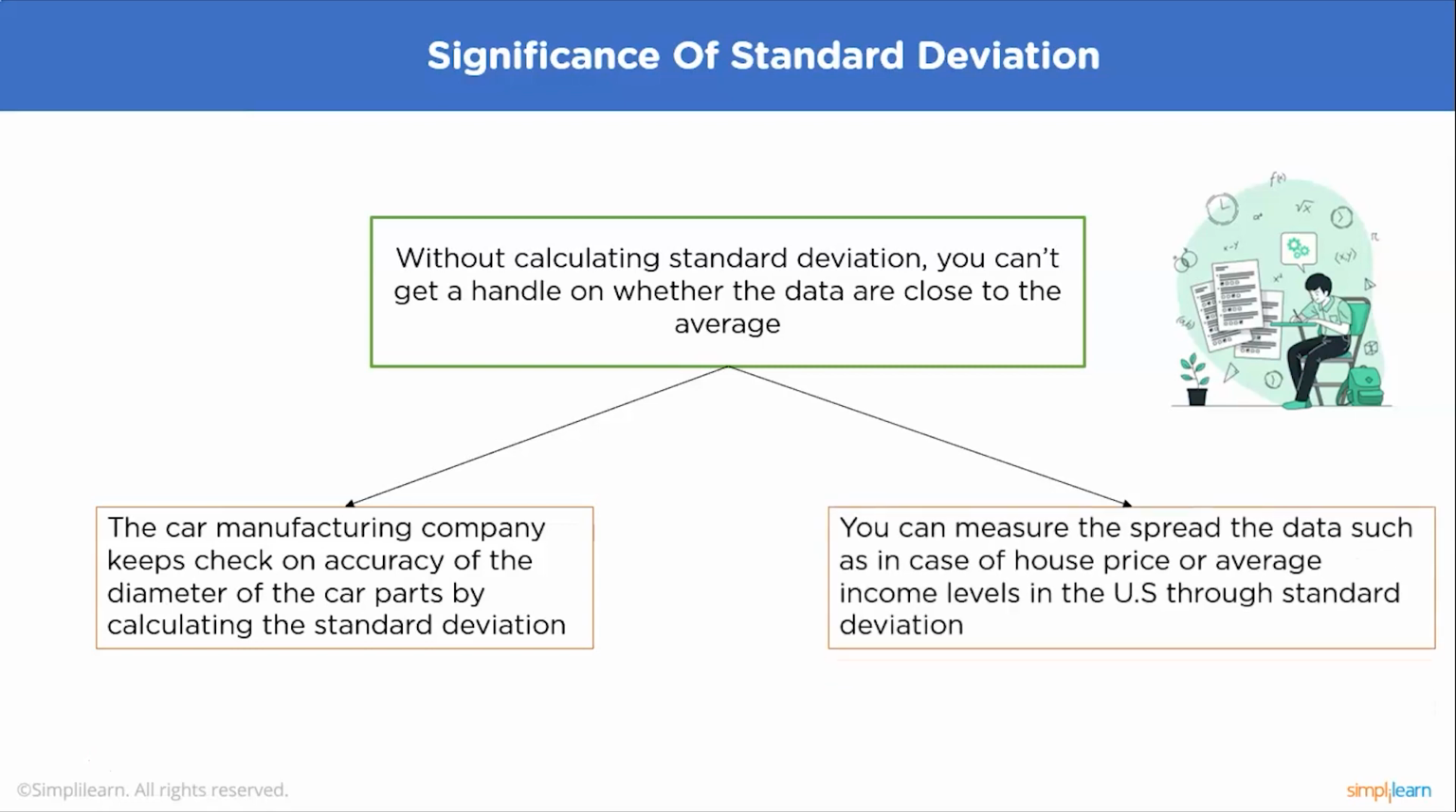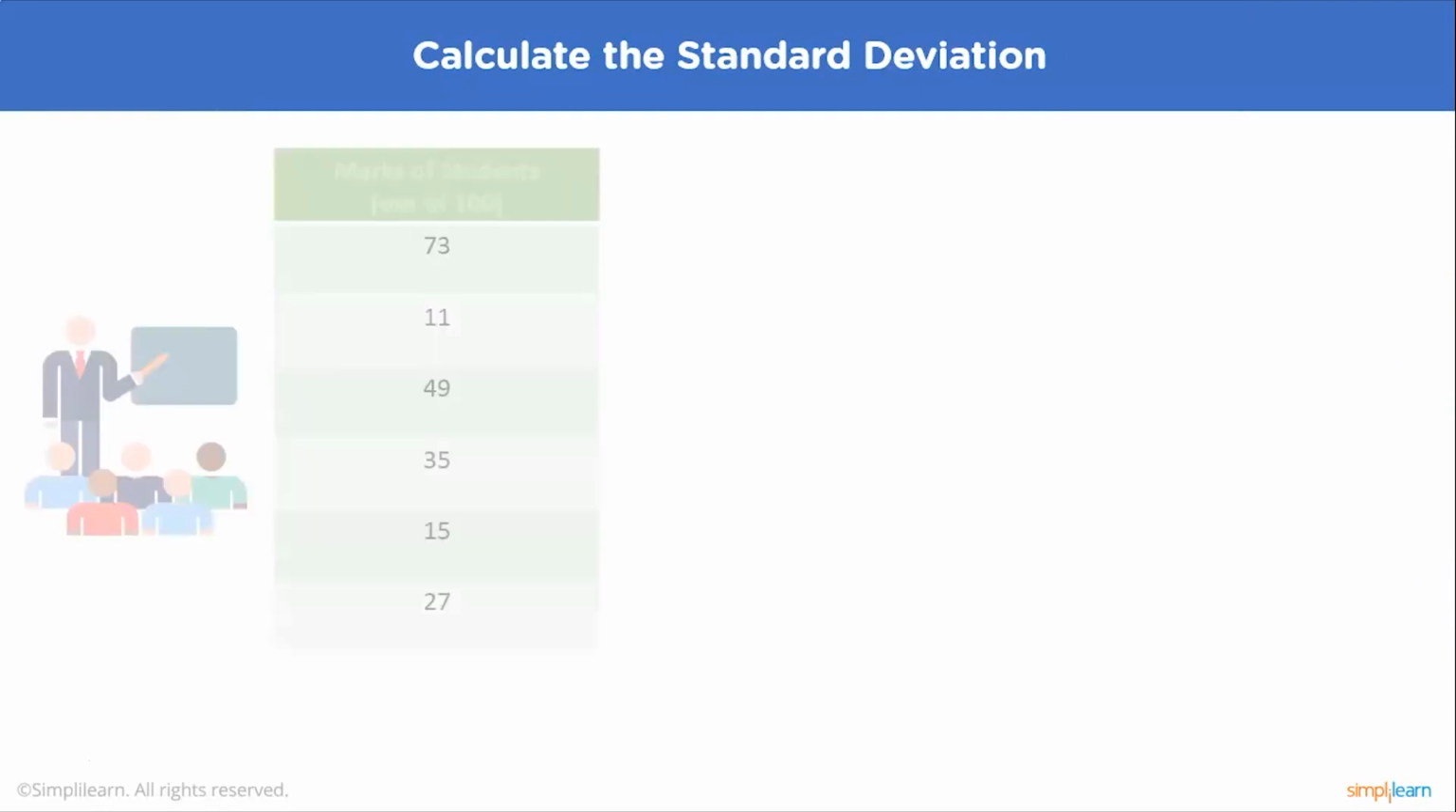The second example you can think of is the spread of the data, such as in the case of house prices or the average income levels in the US, measured through the standard deviation. Now, this is all about the theoretical aspect of the standard deviation. Now let's learn how you can calculate the standard deviation.